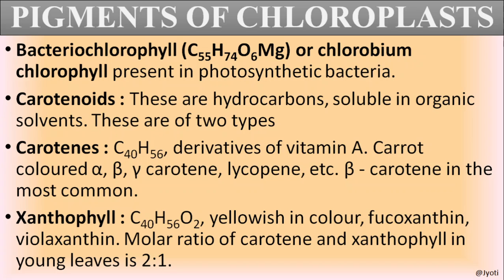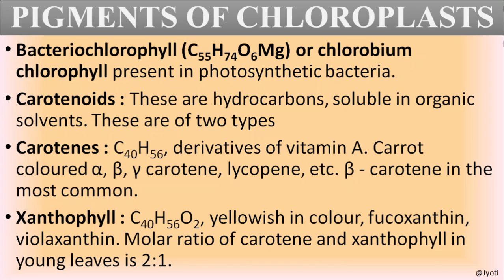Now let us discuss some of the other pigments present in the chloroplast other than chlorophyll. In bacterial chloroplast, a specific type of chlorophyll pigment is present, which is called bacteriochlorophyll. Its formula is C55H74O6Mg. It is also called chlorobium. And these are present only in photosynthetic bacteria.